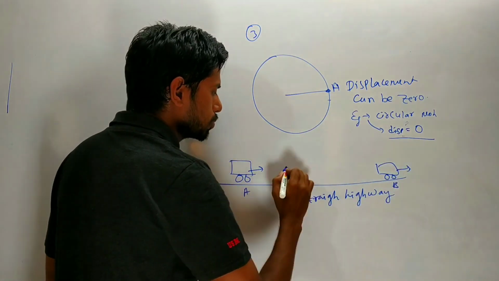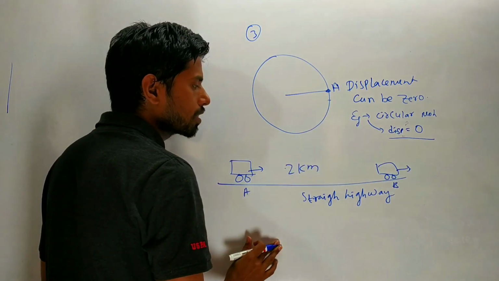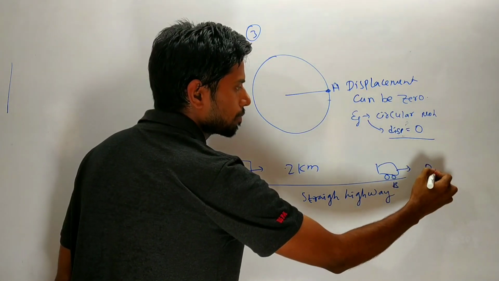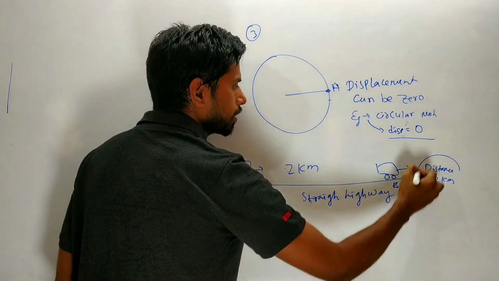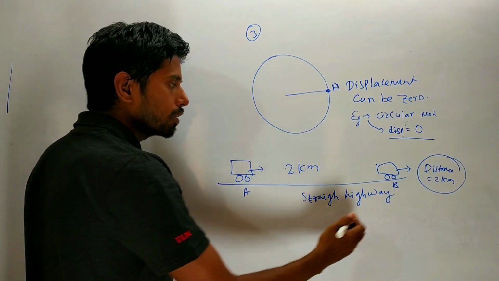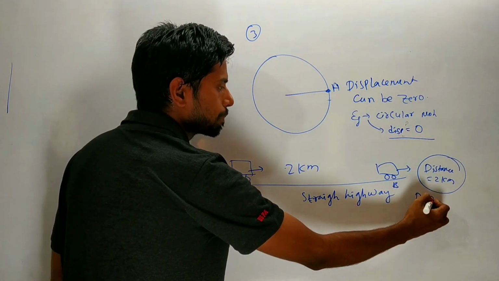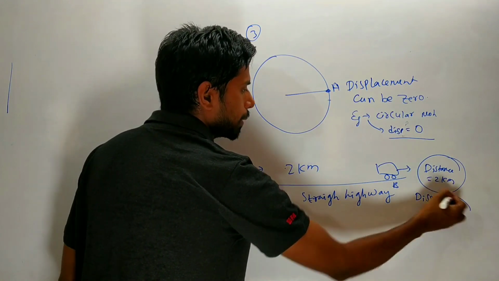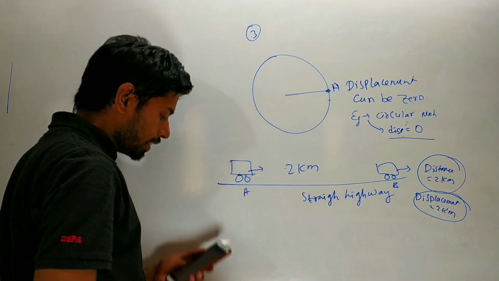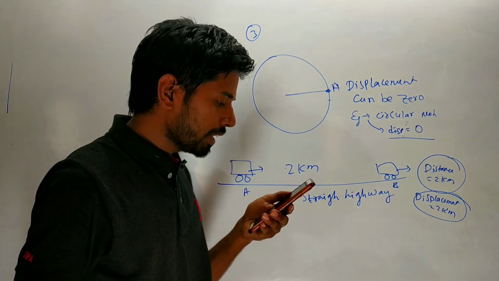Okay, it moves 2 kilometer. Then what is the distance? Distance is equal to 2 kilometer. Then what is the displacement? Here also displacement is 2 kilometer. Displacement is 2 kilometer.